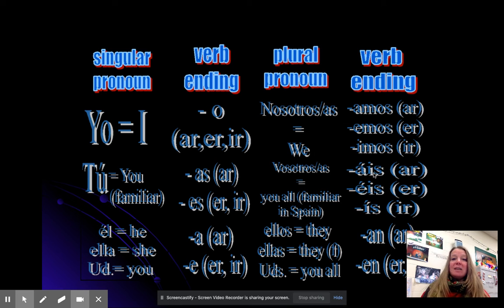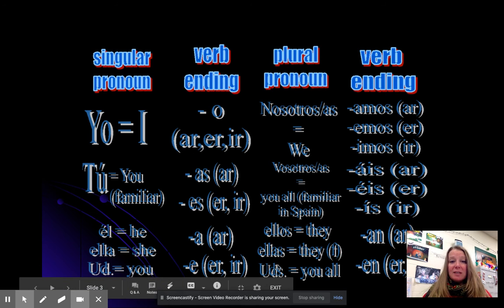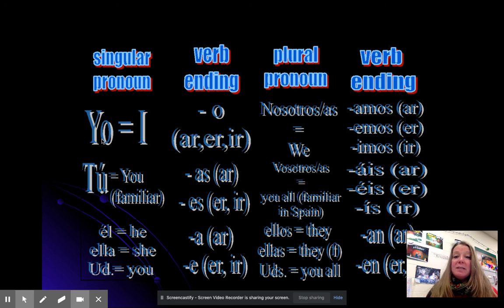Vosotros, vosotras. Áis, éis, ís. Ellos, ellas, ustedes. An, en. Let me do it again. An would be if it's an AR verb, and ellos, ellas, or ustedes is the subject. En is what we would replace the ER or IR with when ellos, ellas, or ustedes is the subject and it's an ER or IR verb. So here's how the chant goes. If you memorize this, you'll be able to conjugate verbs until you don't have to use it anymore.